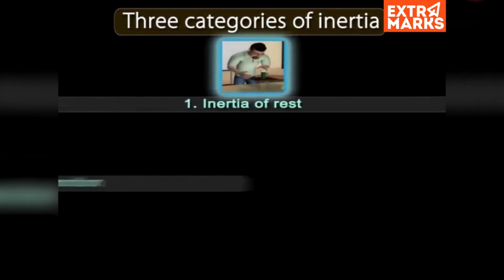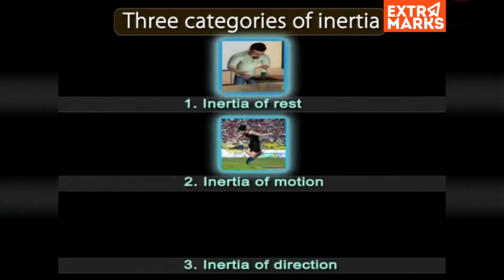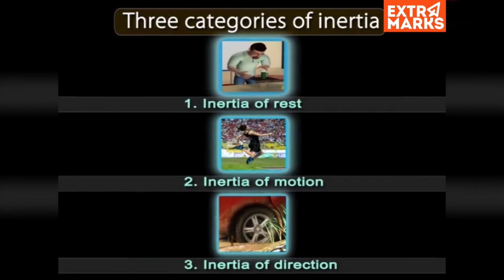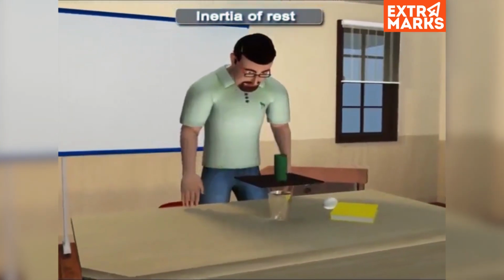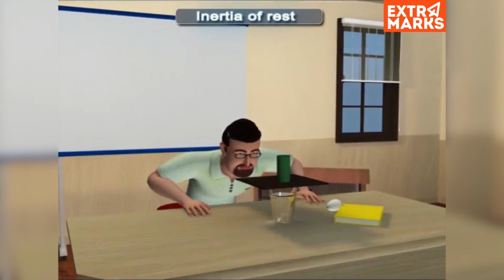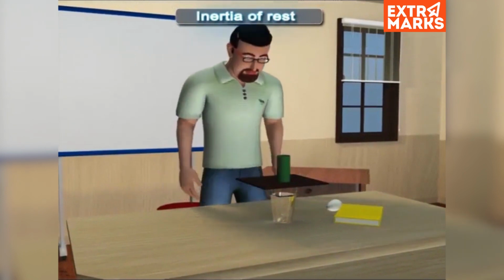Inertia can be classified into three categories: inertia of rest, inertia of motion, and inertia of direction. Let us understand each one of them with an example. Inertia of rest is the inability of the body to change by itself its state of rest.